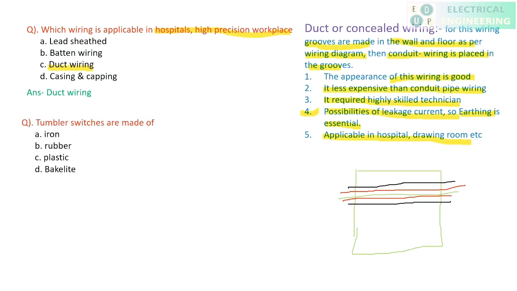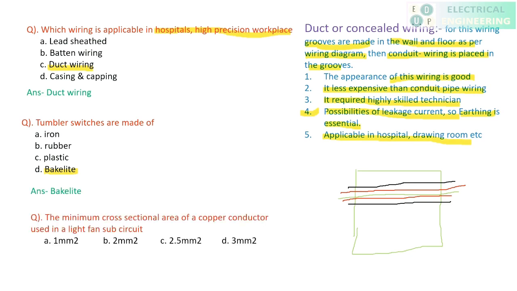Now move to next question. Tumbler switches are made up of what? A tumbler switch is made up of bakelite. Nowadays most of the controlling switches, maybe relay, contactor, any kind of switches, are mostly made up of bakelite.